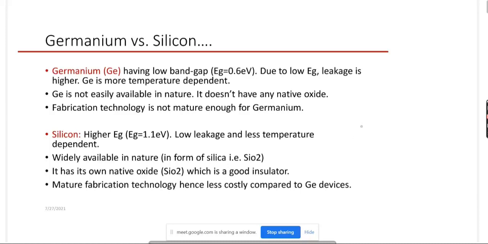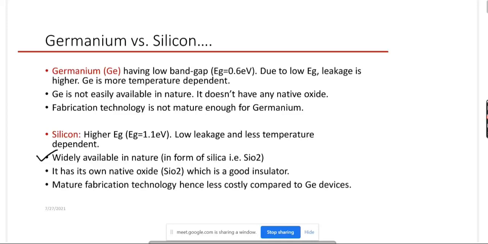The main points: the first one is availability. Silicon is widely available in nature in the form of silica, SiO2, but germanium is not available in the form of any compound, and it does not have any native oxide. Germanium oxide is not there. So you need to extract germanium from some costly compound, and that compound is also not available in nature.